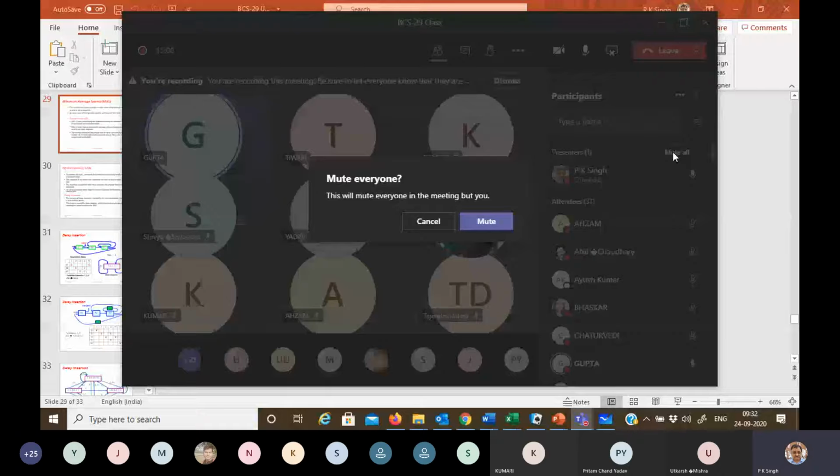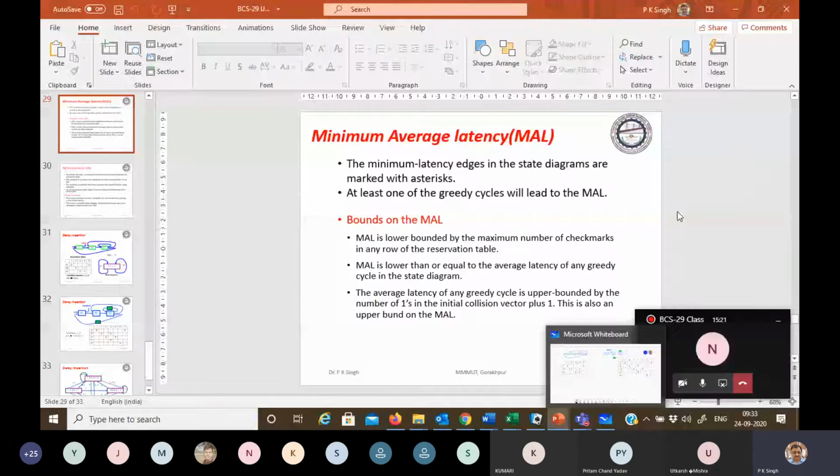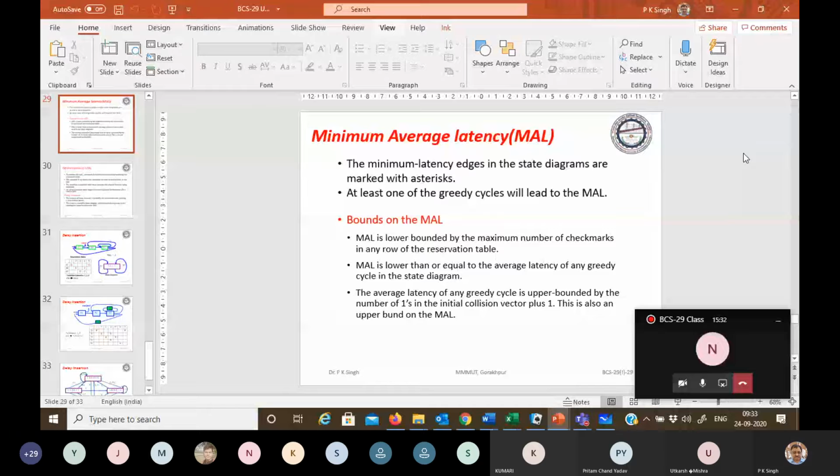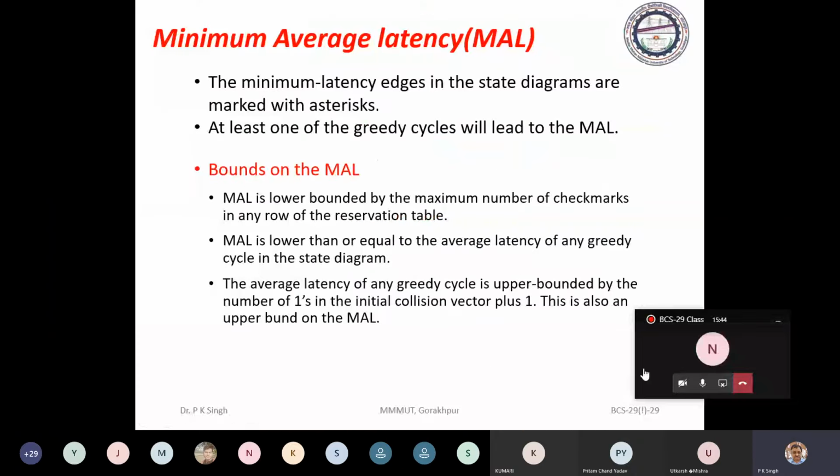Now see, in the last class we were discussing latency analysis. In latency analysis, you have seen that we allow the latency for scheduling if the minimum average latency is either equal to the lower bound.